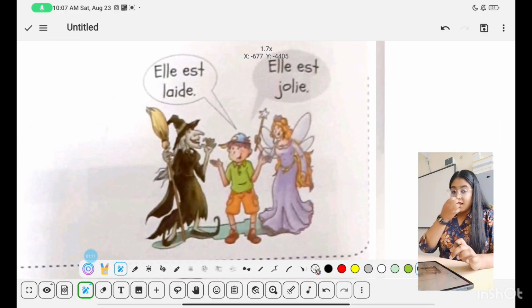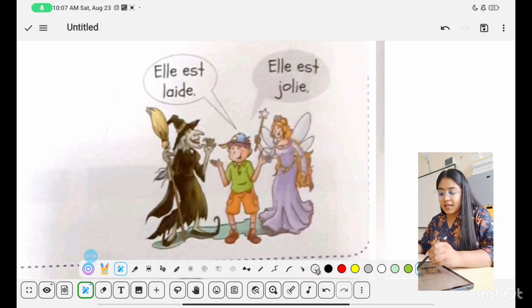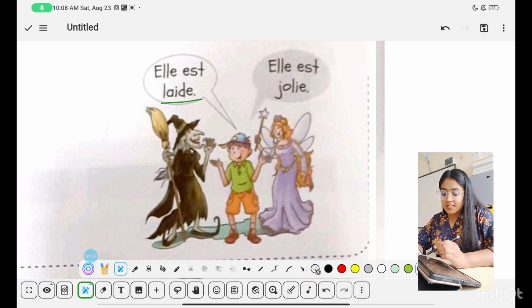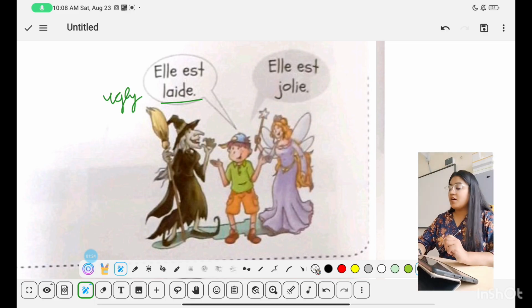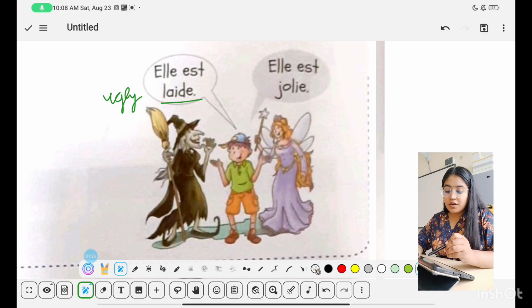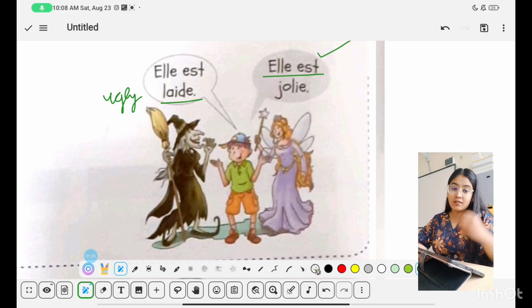Elle est laide. Elle means she. Est means is. Elle est laide. Laide means ugly. Elle est laide. And another dialogue is, elle est jolie. Elle est, again, she is, and jolie, pretty. She is pretty.